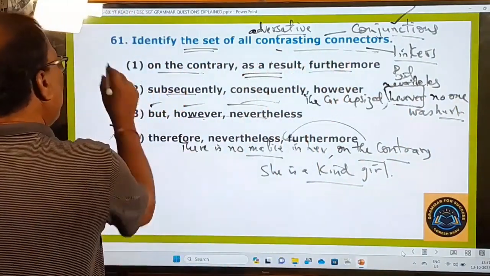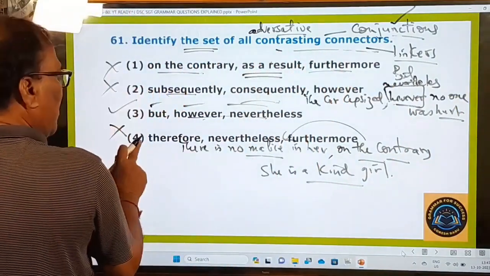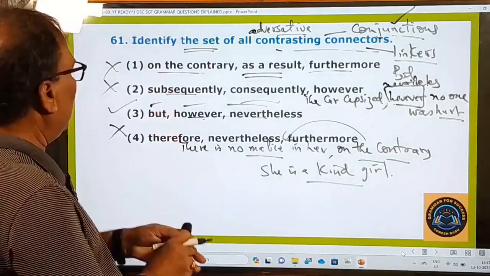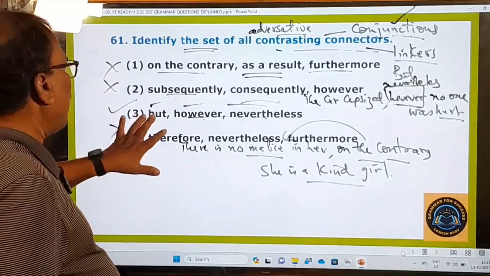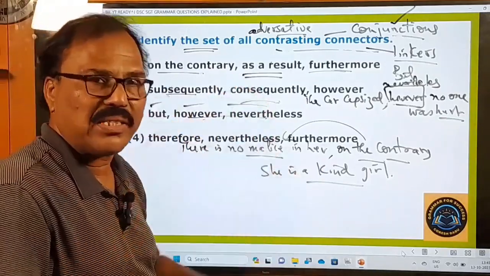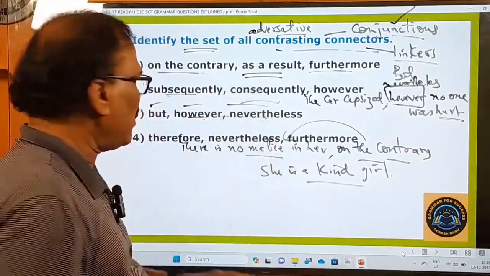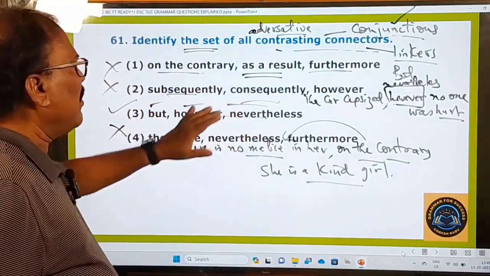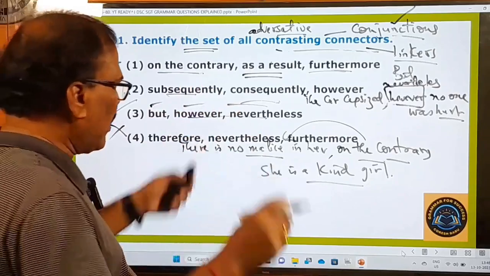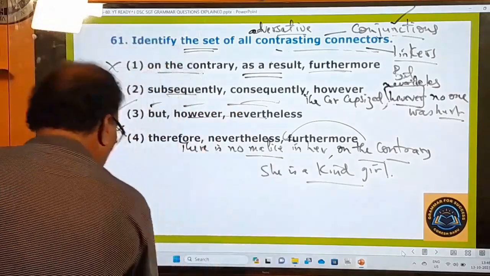So this first one, second one, fourth one, in these three sets, they do not have all contrasting connectors. Only in the third option, there are all contrasting connectors, conjunctions. Therefore, your answer is only this one. But, however, nevertheless, these are the contrasting connectors. Right. Now, let's go to the next question.